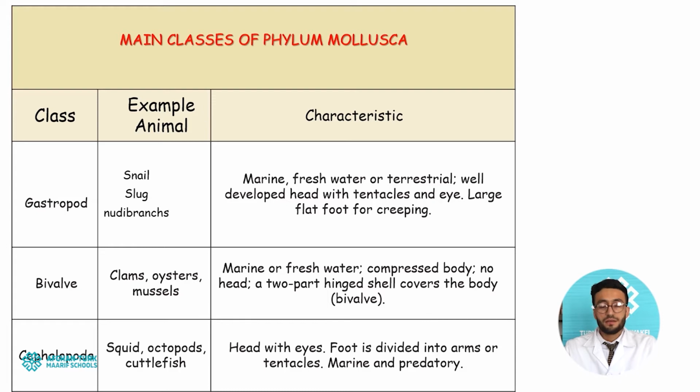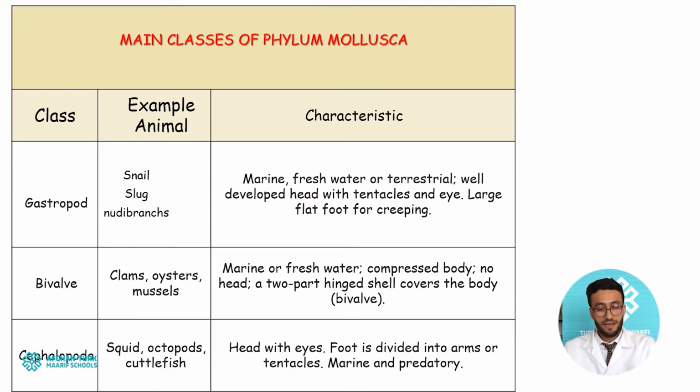Let's talk about another class of the phylum mollusca, that is bivalves. Examples are clams, oysters, and mussels. About their characteristics, they are also marine and freshwater animals. They have a compressed body. It means the body is compressed between two shells, which we will talk about in the next slides. They possess no head. Also, a two-part hinge shell covers the body, which is why we call them bivalves.